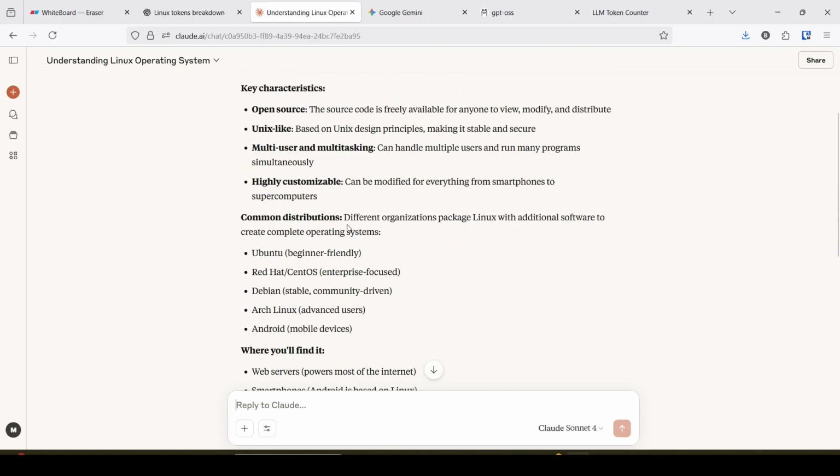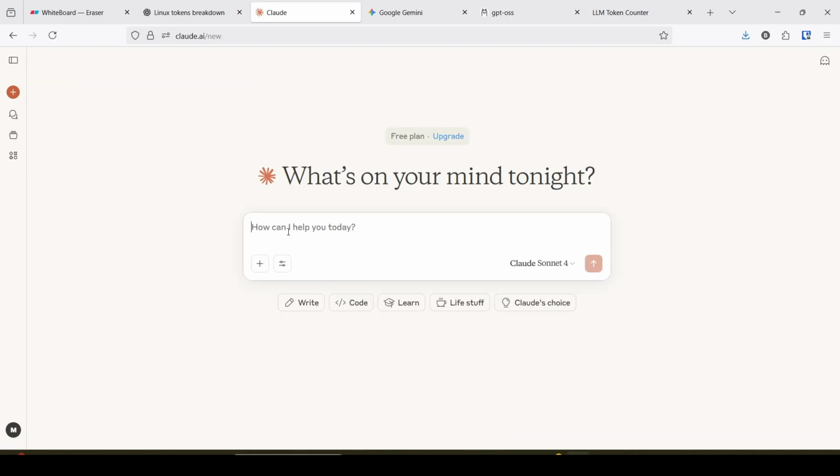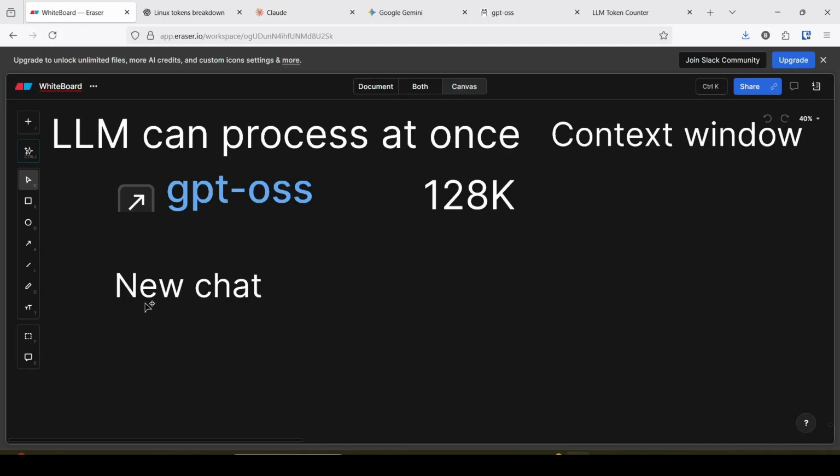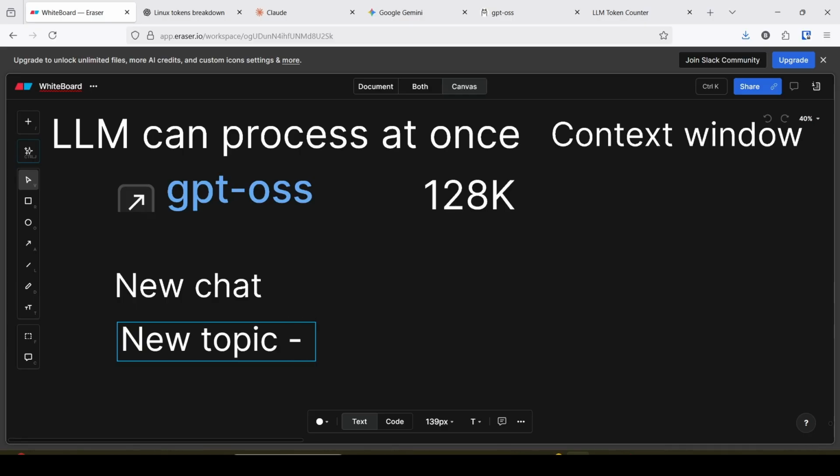It is recommended to create a new chat, and it generates a better result. New topic, new chat, and it provides a better response.